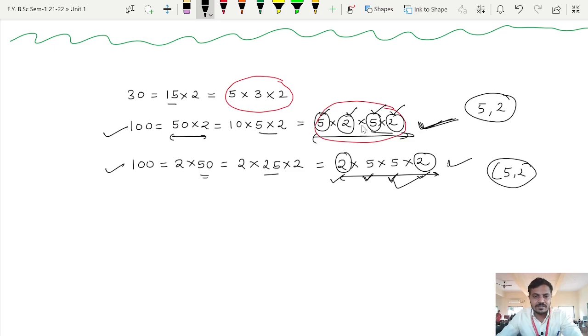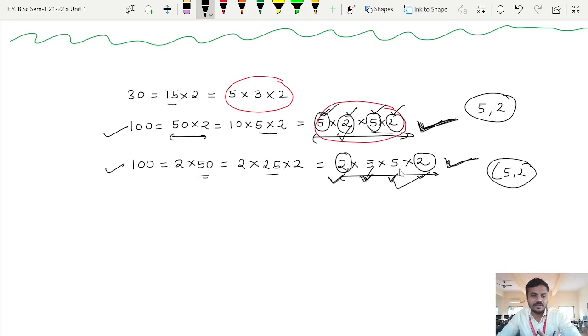So in this case, first of all we are having 5. In this factorization, first of all we are having 2. We are having 2 here, and then we are having 5 here. So the number of primes appearing in the factorization will be the same, meaning 5 is occurring 2 times here, and here also 5 is occurring 2 times, here 2 is occurring twice, here also 2 is occurring twice. But the only difference may be that